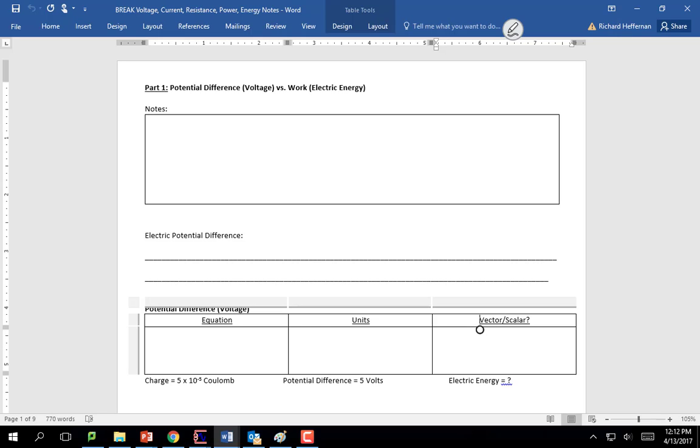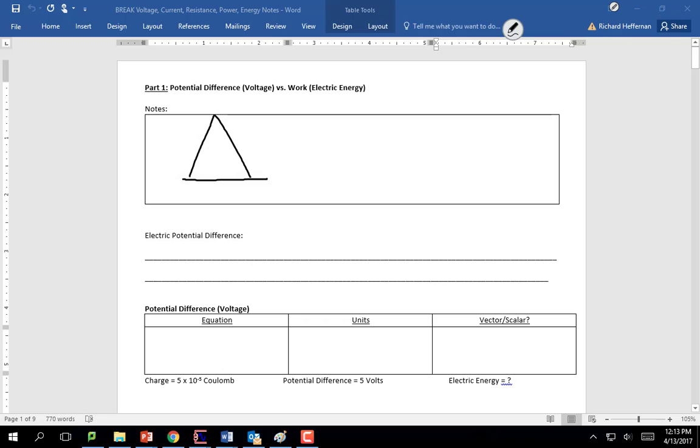Part one of the break assignment deals with potential difference versus work. Another term for work is electric energy, or electrical energy. We're going to draw an analogy to gravitational potential energy to tie electricity in to some things that we already know. If we look at a scenario of, for example, hiking up a mountain, and let's say that this mountain has some certain height of delta H.